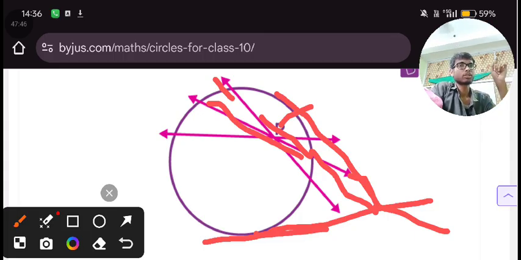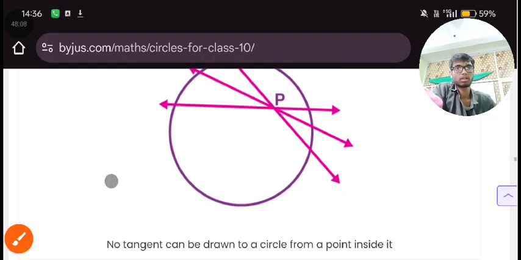In the other case, there is a point which is outside the circle. In that case, you will be getting two tangent lines, one or two. The number of tangent lines will be two. Clear? I hope you are crystal clear.